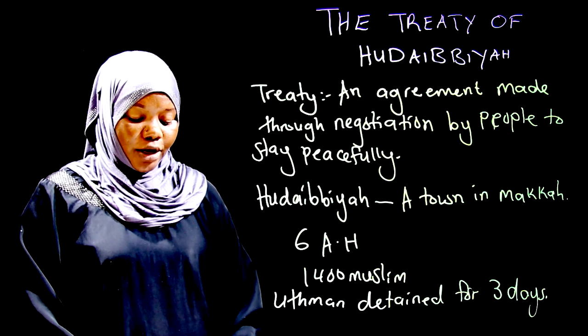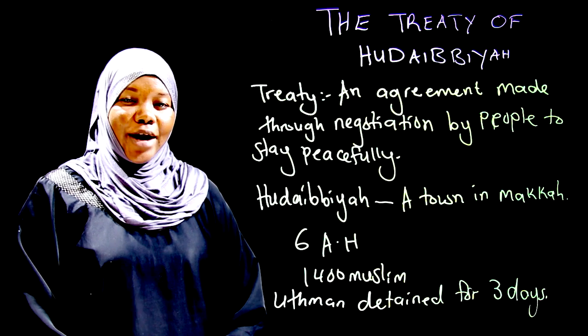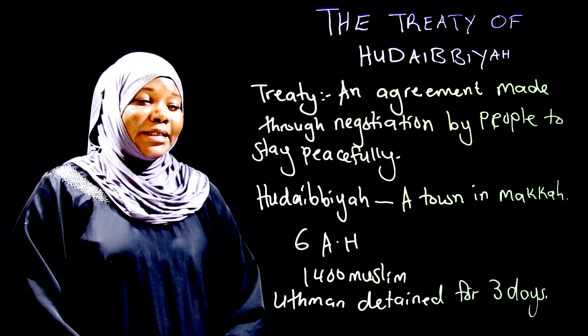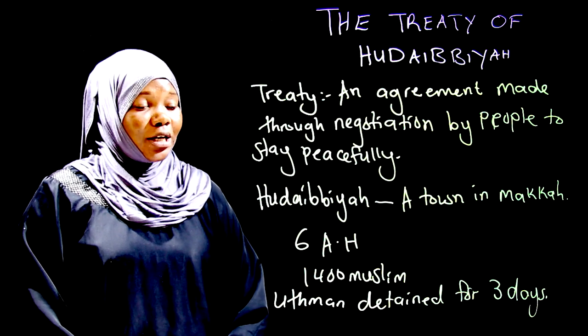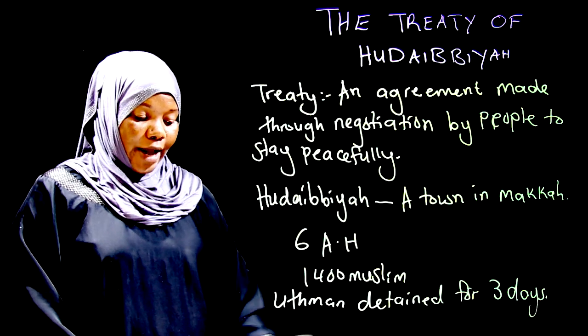After some negotiation, they entered into a peaceful agreement known as the Treaty of Hudaibbiyah.